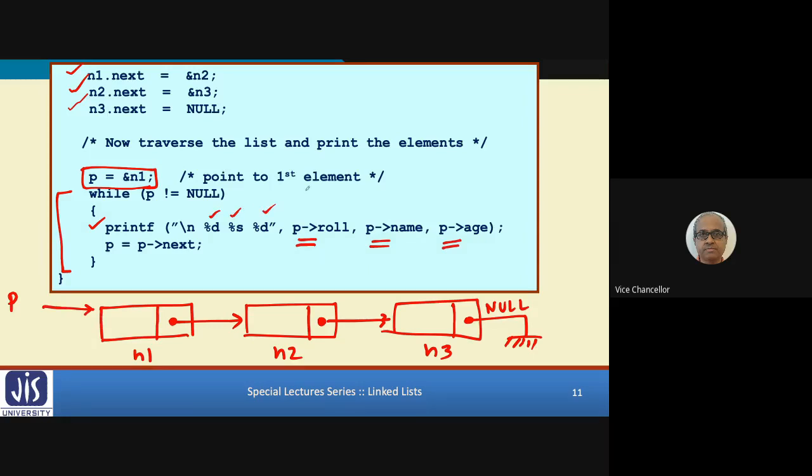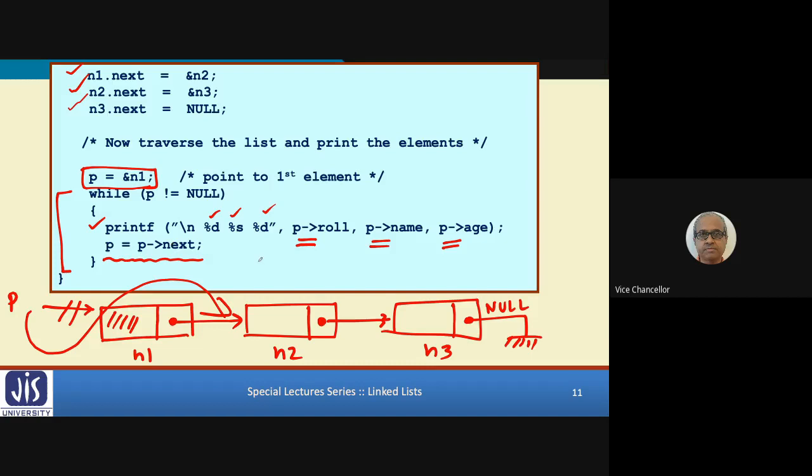Now what to do? You have already printed the values of n1 because p was pointing to n1. Now you have to go to n2. For that, you have to somehow make p point to the next element. How do I do it? Look at this statement: p equal to p next.